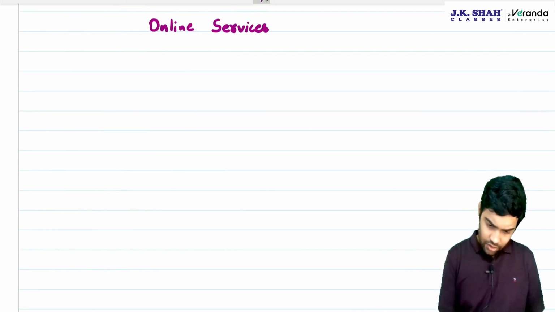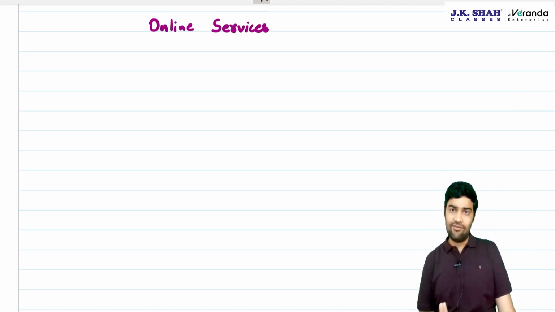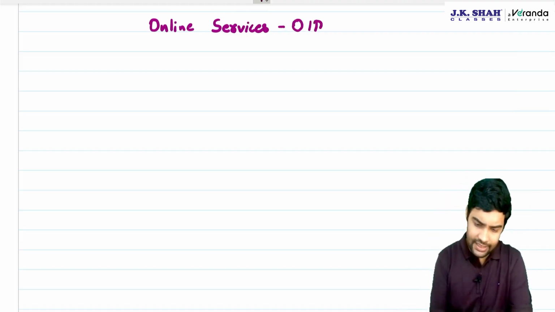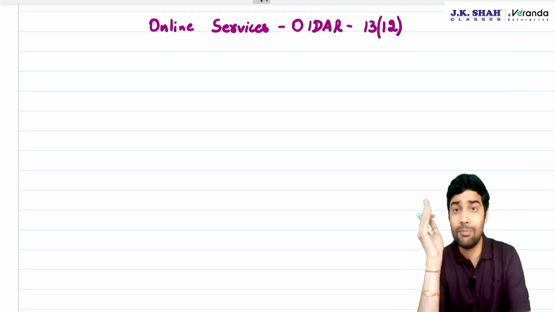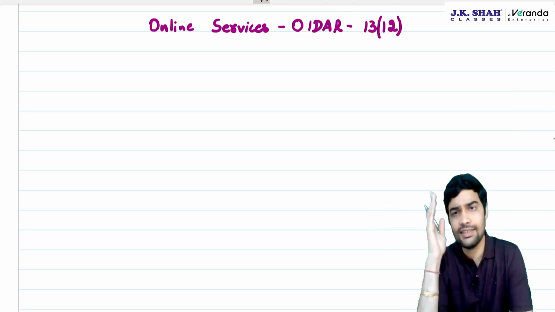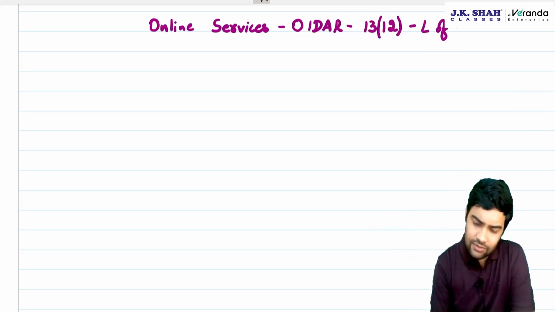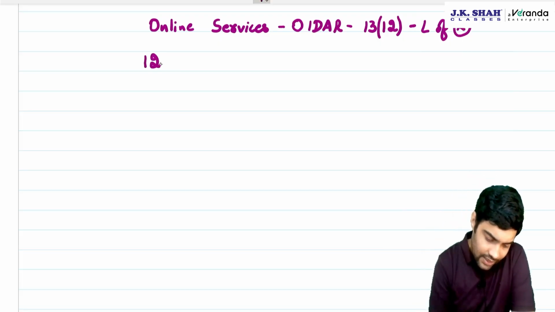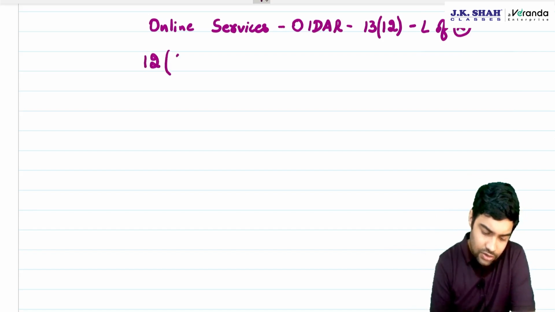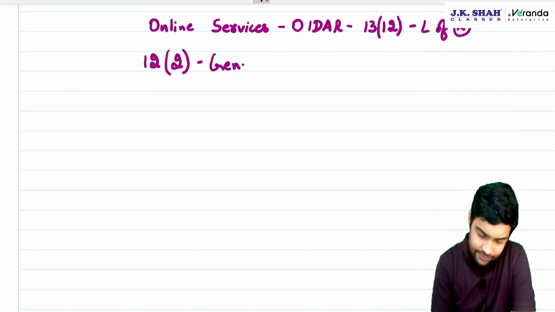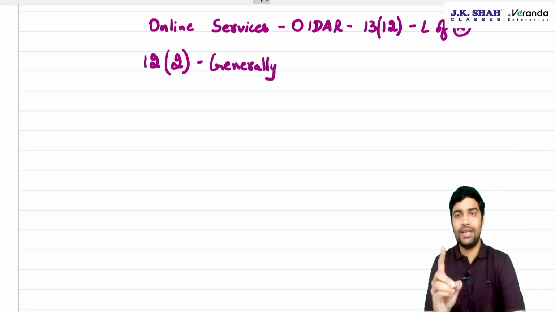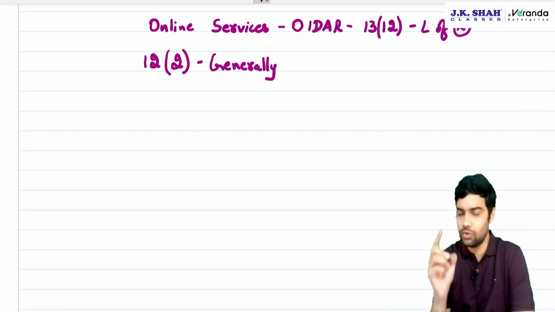See, online services like e-newspaper, Netflix. Basically, we are talking about OIDAR. Now, OIDAR, if it is section 13, one of them is outside India, buyer or recipient is out. Then 13(12), OIDAR, place of supply is location of recipient. There is no problem. If it is a case of section 12 of IGST, then we use 12(2) generally, because there is no specific provision for OIDAR.